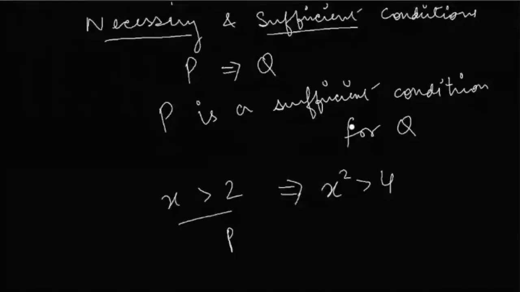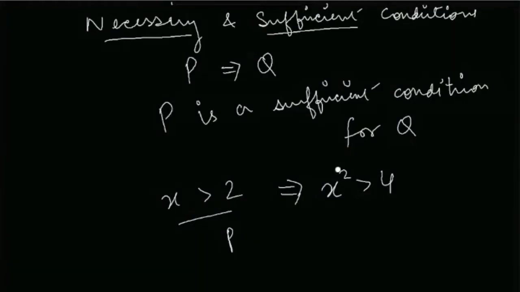Sufficient means that if this is true, then this will certainly be true. In English also we say that this is sufficient to explain the following concept. So x greater than 2 is a sufficient condition for x square greater than 4: if x is greater than 2, then definitely x square will be greater than 4. So when we write P implies Q, we say that P is a sufficient condition for Q.